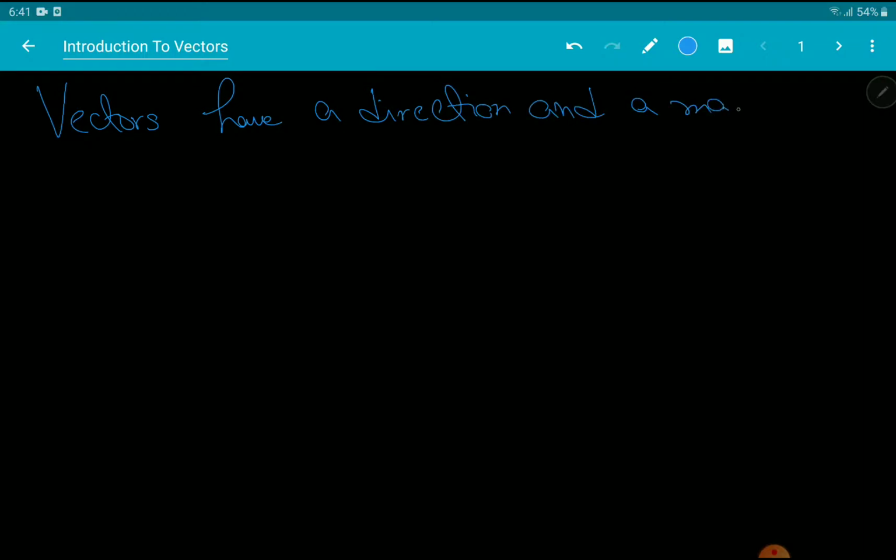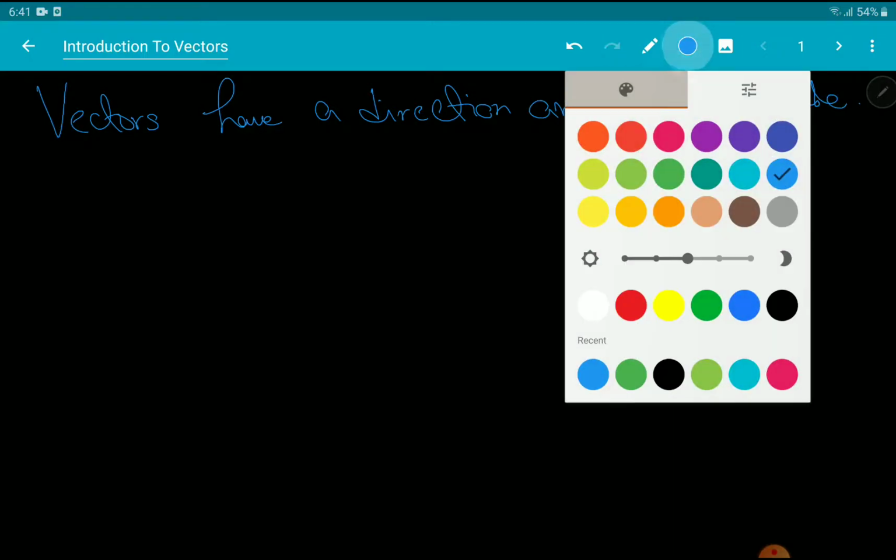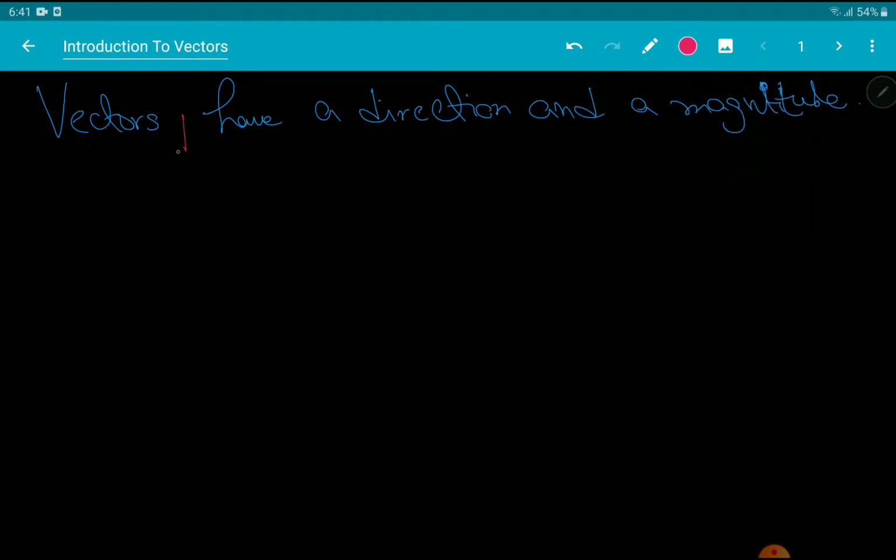Well, if you've been studying physics, you would have been led to believe that vectors have a direction and a magnitude. But many students fail to realize that there's an important distinction between